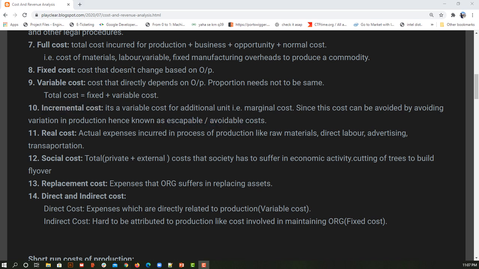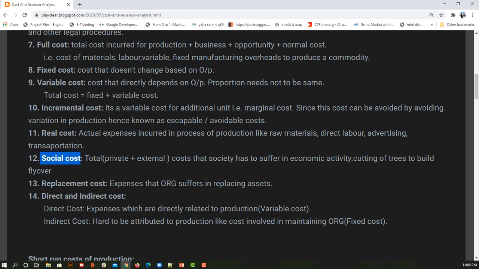Now we have real cost. Forgetting everything from the very beginning, we brought the raw materials and contacted suppliers for buying them. From that point to the point that we sell the finalized product to the consumer, the next level of consumer, or the end user, in this complete process, whatever expenses are incurred all come under real cost. It might seem similar to full cost, but there is a difference. Real cost is all the expenses incurred from its very initial stage to the final stage.